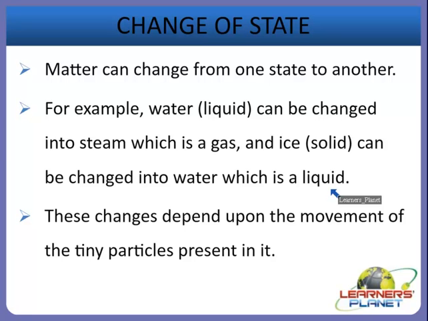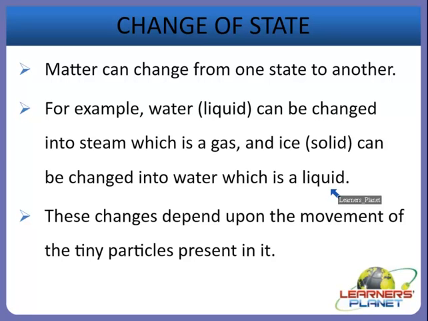So we can say that these states of matter, or these states of water, because water also exists in three states, right? These states of matter are interchangeable, meaning they can convert from one state to another, that is from liquid to solid, solid to liquid, liquid to gas, gas to liquid, gas to solid, solid to gas. So all these processes are taking place in the states of matter, and that is why we can say that these states are interchangeable. That means they can change from one state to another state.